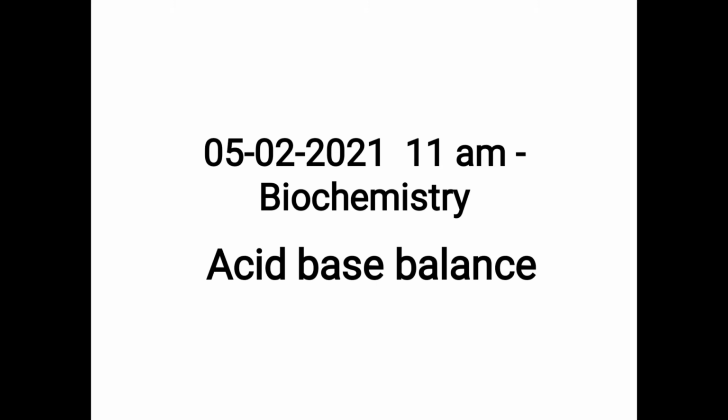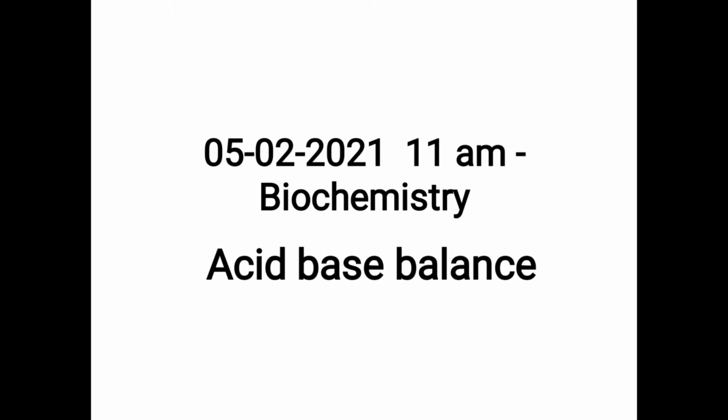The second renal mechanism is reabsorption of bicarbonate. This mechanism reabsorbs bicarbonate filtered by glomerulus. The bicarbonate is almost completely reabsorbed by the proximal convoluted tubule, PCT. So urine is normally bicarbonate free.